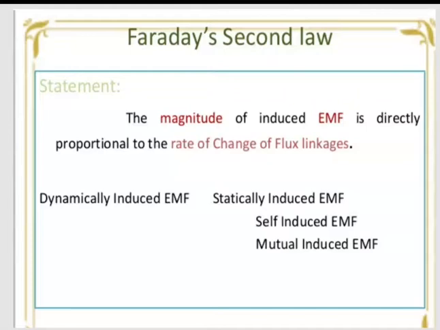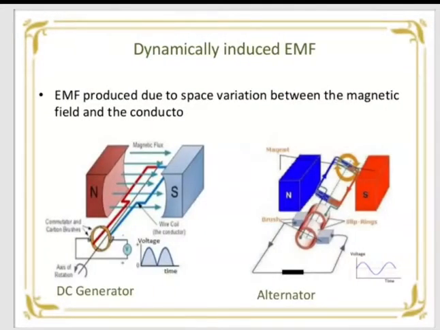Now friends, there are two types of EMF. One is dynamically induced EMF and another is statically induced EMF. So try to understand what dynamically induced EMF is. Dynamically induced EMF means EMF produced due to space variation between the magnetic field and conductor. In other words, there is a physical movement of the conductor or the coil, and this is known as dynamically induced EMF.